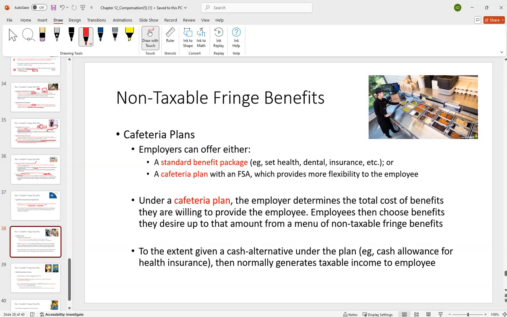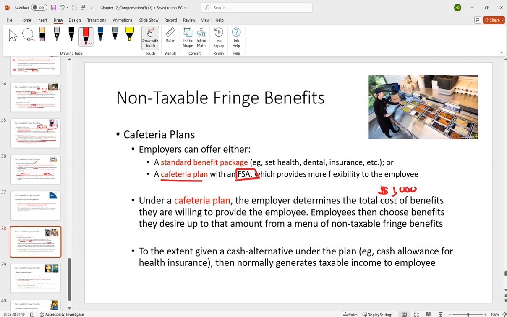Next thing, let's talk a little bit about cafeteria plans, right? So employers can offer either a standard benefit package, like here's your health insurance, here's your dental, here's your other items. Or alternatively, they can offer a cafeteria plan, often packaged with an FSA, which gives a little bit more flexibility, right? So the idea here with the cafeteria plan is the employer basically says, here's the total cost of benefits that we're willing to provide you, right? Maybe every month we're willing to buy your benefits up to $1,000,